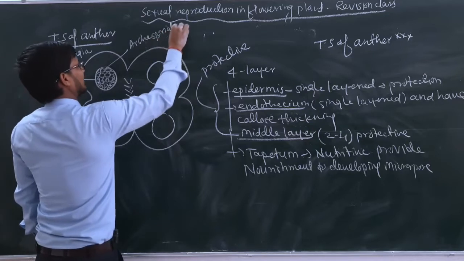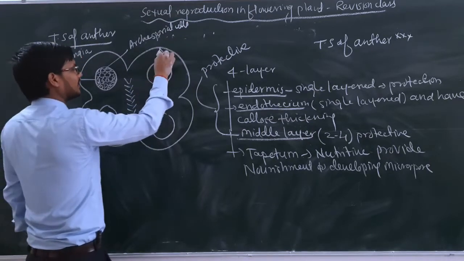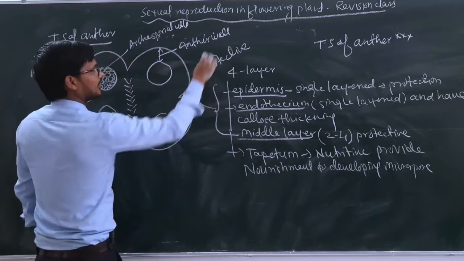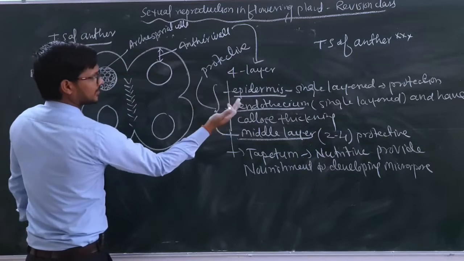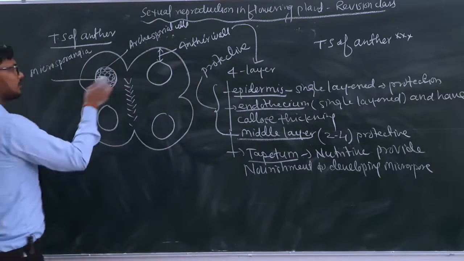Archisporial cells. What do we call these? Archisporial cells. And if we discuss the distance from here to here, we call it the anther wall. So anther wall has how many layers? 4 layers. Those are epidermis, endothecium, middle layer, and this one is tapetum. So let's quickly discuss all those 4 layers.